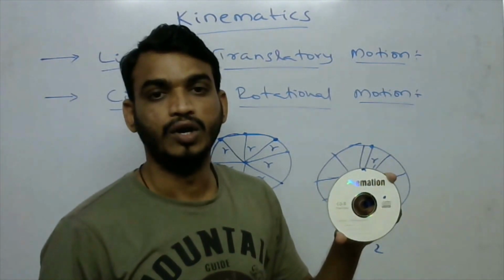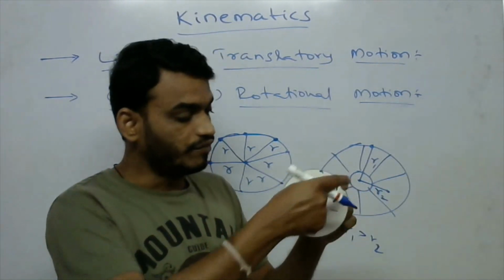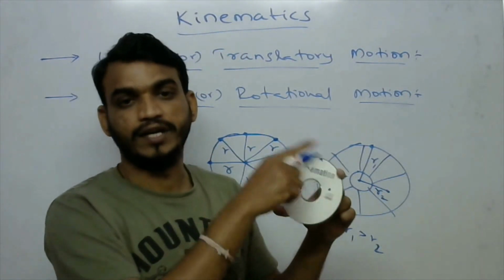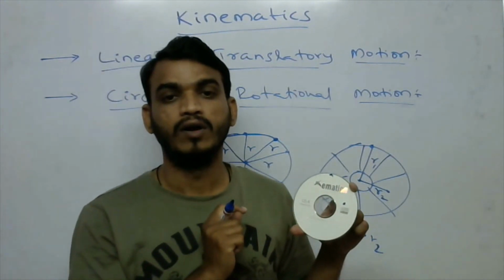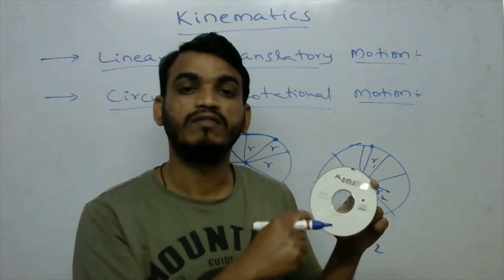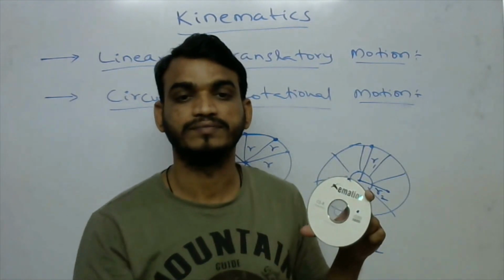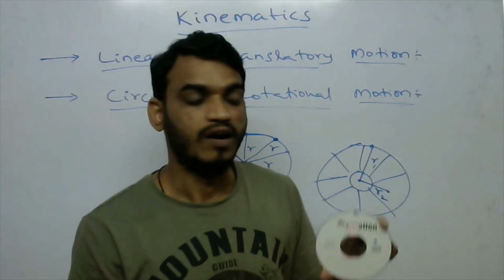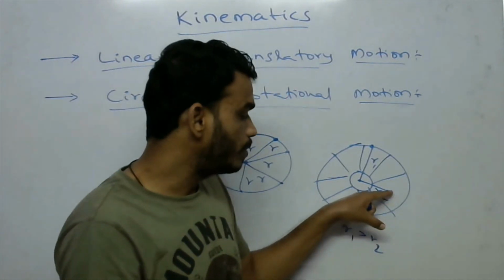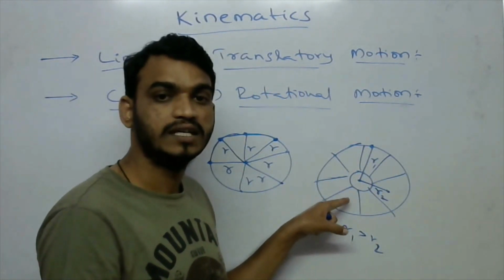Okay. So when we rotate this rigid body, the angular velocity of all the particles is the same. Because of that, all the particles will complete this circle at the same time.